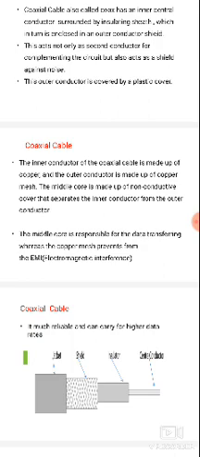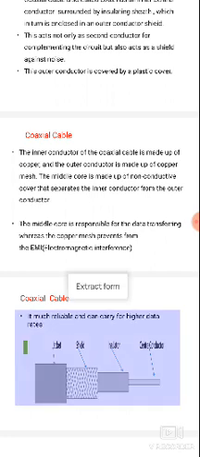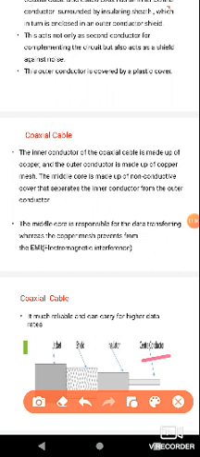The middle core is responsible for data transferring, whereas the copper mesh prevents electromagnetic interference, EMI. So here we have four types of materials. First is the inner conductor, the center conductor, which is made up of copper type material.